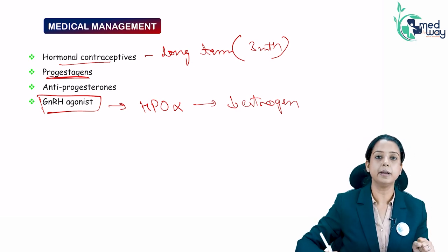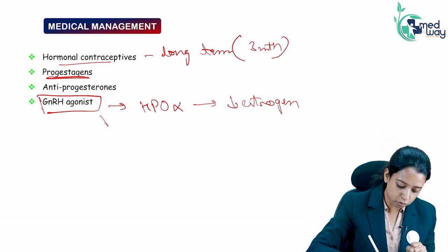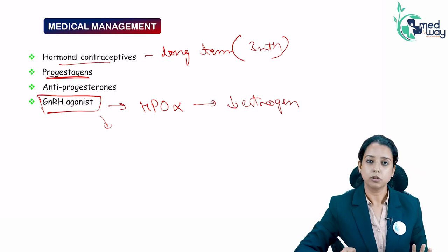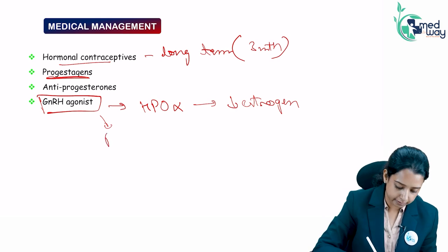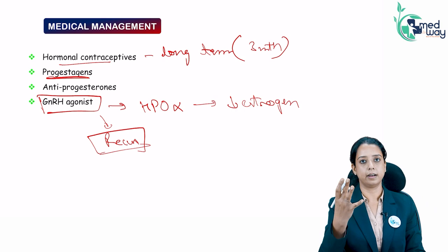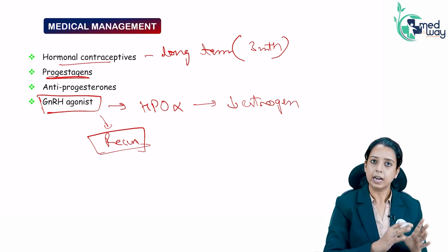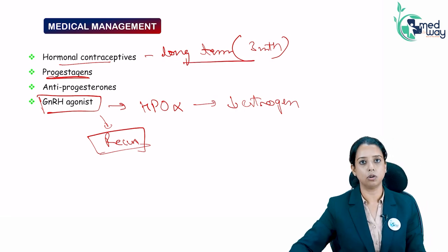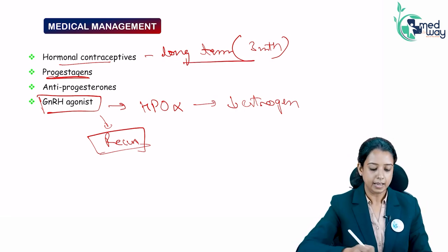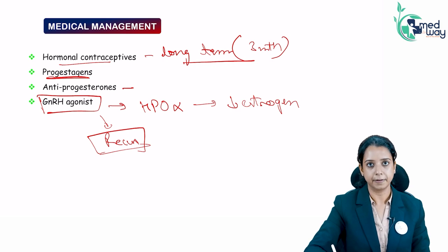So it will provide temporary relief, but it cannot be used for a long period of time. Once the GnRH agonist is stopped, it can recur. The endometrial tissue can flare up again, but by the time you are giving it, it will be controlled. So you can try extended OCPs, which can be given for the long term. Anti-progesterones can also be given, right?